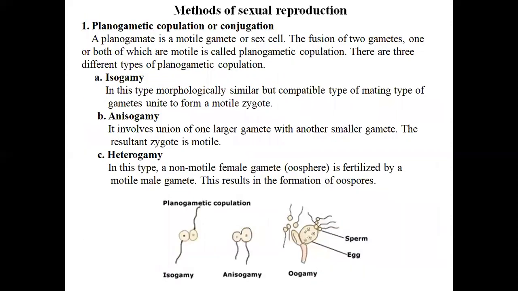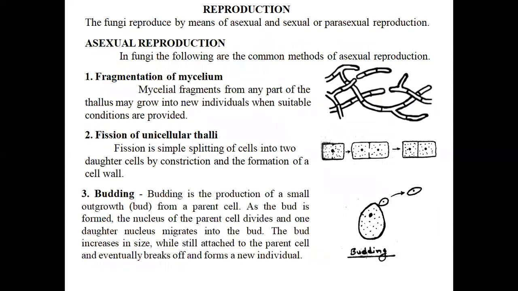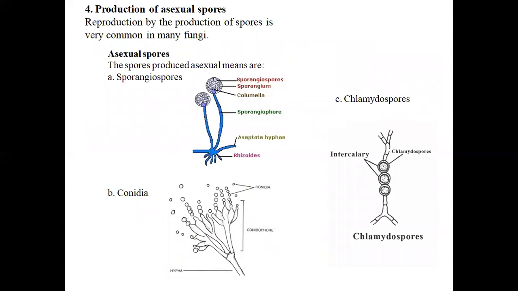We are going to repeat now first again. So asexual reproduction, method first, that is fragmentation of mycelium. Second, fission of unicellular thalli. Third is budding, and the fourth is production of asexual spores. That is about the asexual reproduction in fungi.